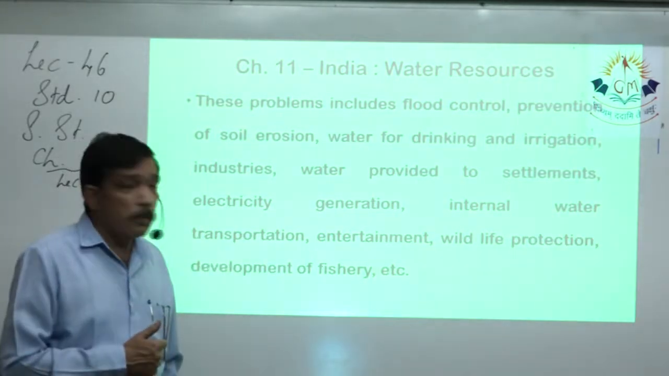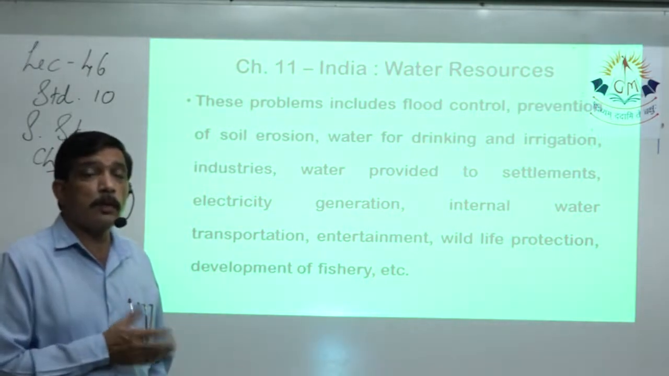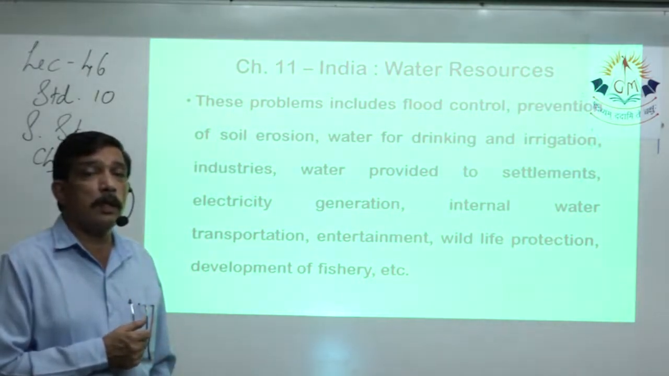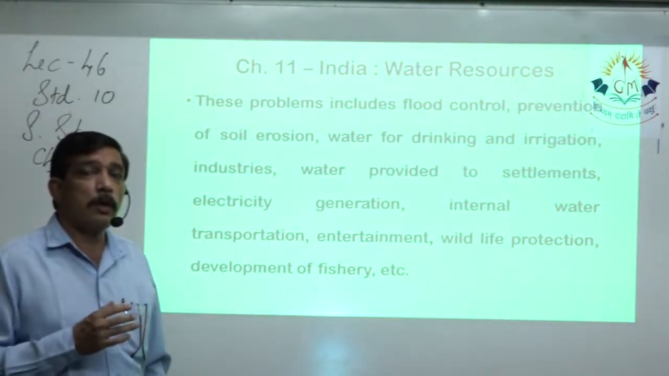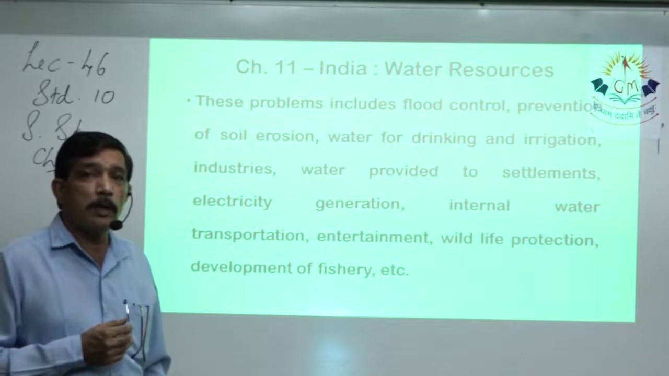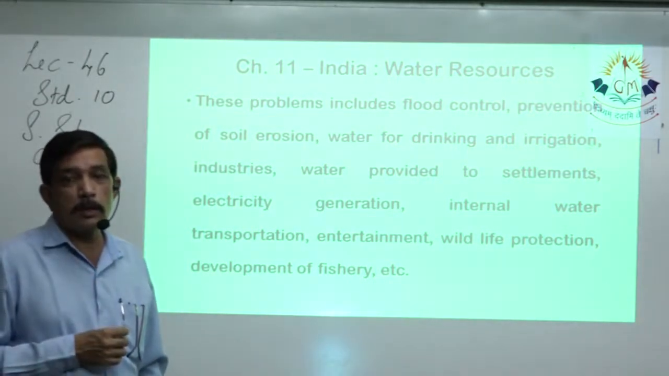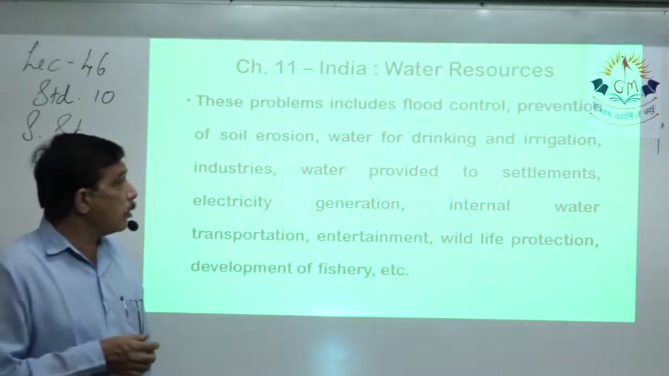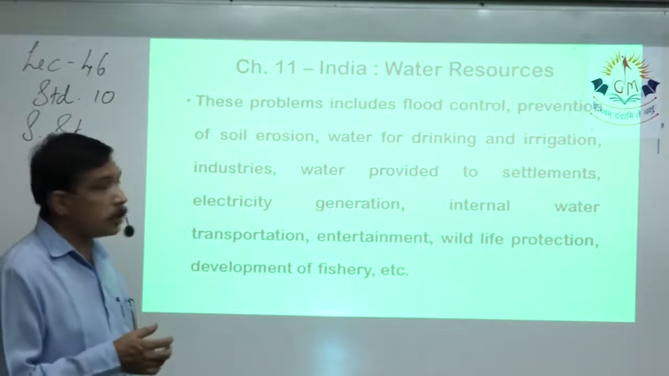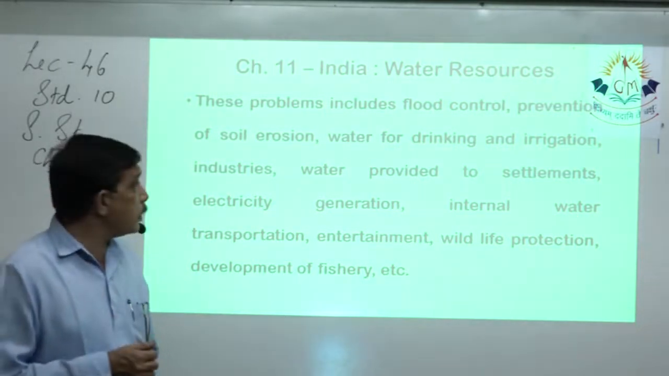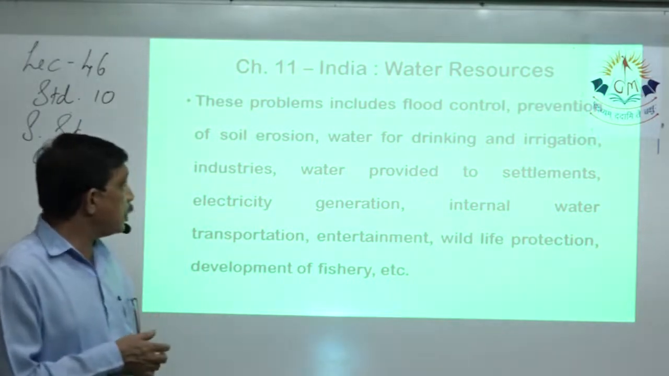As we discussed, multi-purpose dams are basically built for numerous reasons. One of the main reasons is to control floods in that particular river, so that floods do not cause damage to man, material and nature. Huge devastation is caused, and to stop that, building dams is quite a necessity. Then prevention of soil erosion is one of the reasons. Drinking water, irrigation, navigation, all those things can be done.